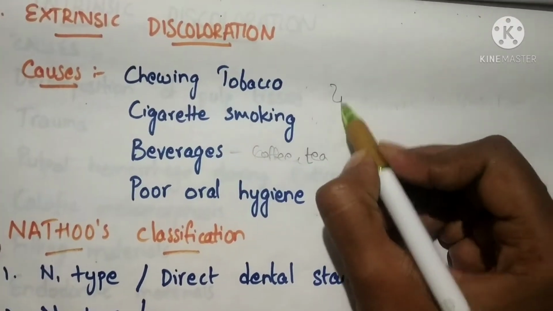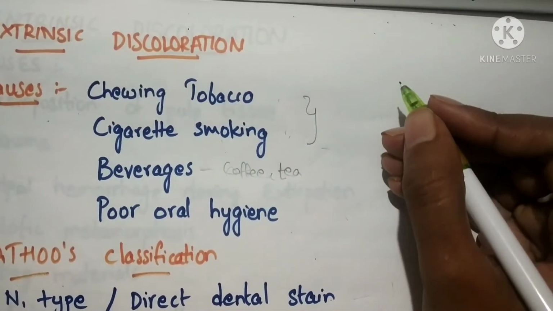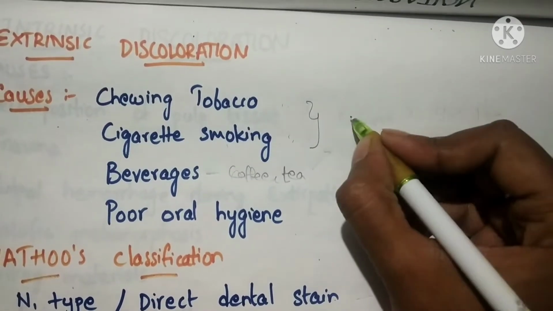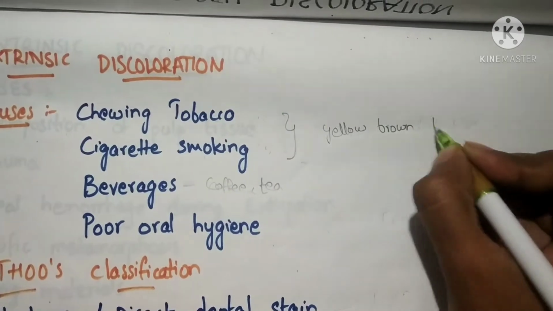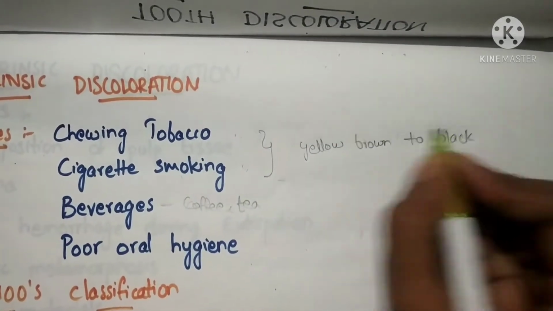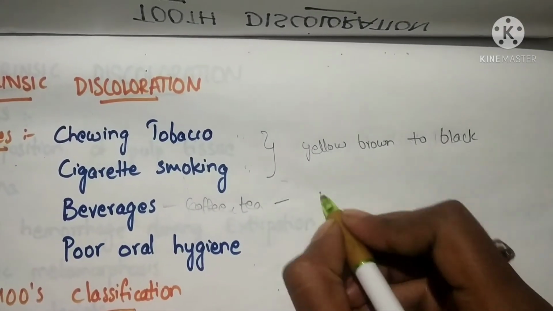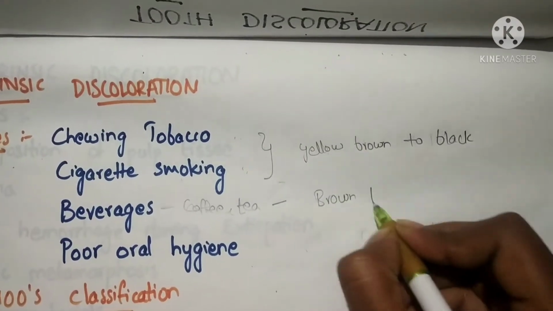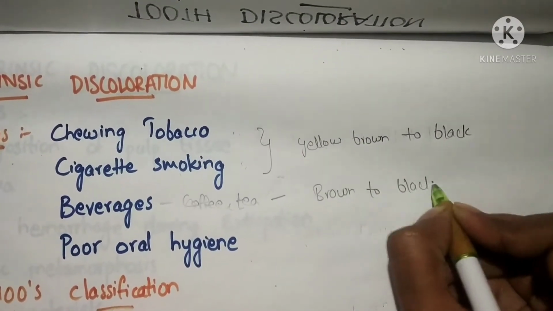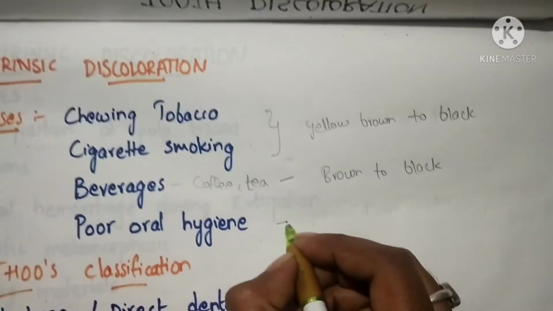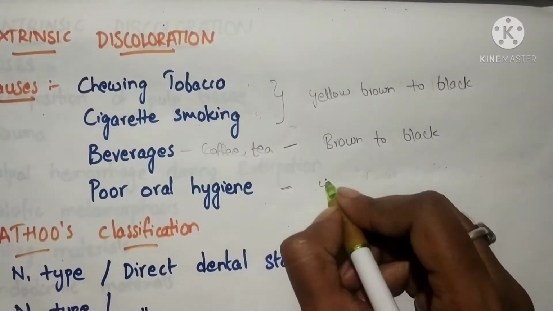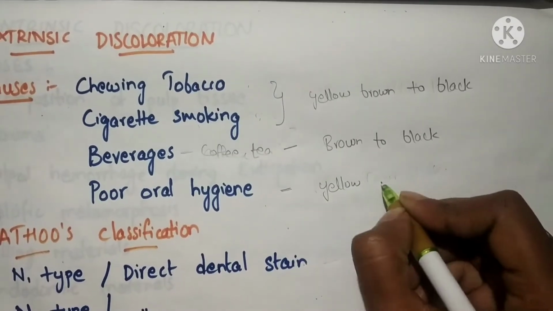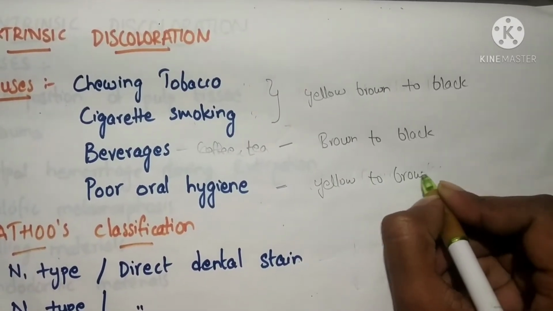In case of chewing tobacco and cigarette smoking, the tooth color may change to yellow brown to blackish color. Whereas with consumption of beverages like coffee and tea, the tooth color may change to brown to black. In case of poor oral hygiene, the tooth may change its color to yellowish brown, yellow to brownish shades.